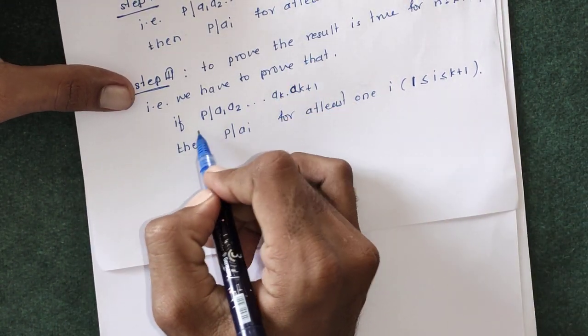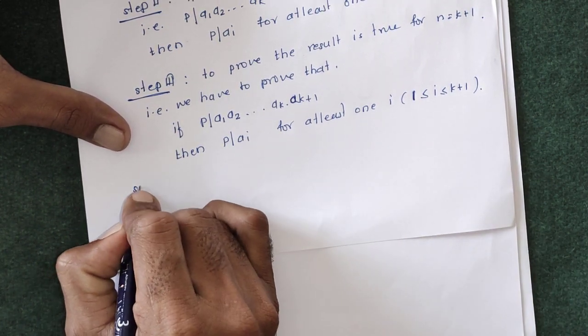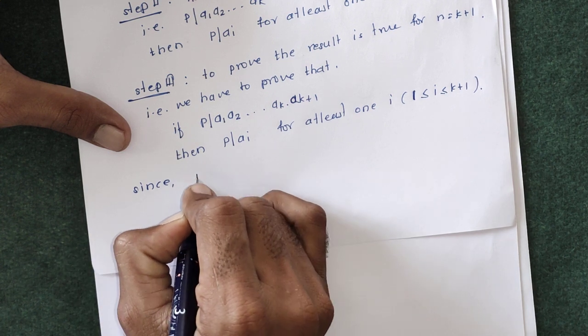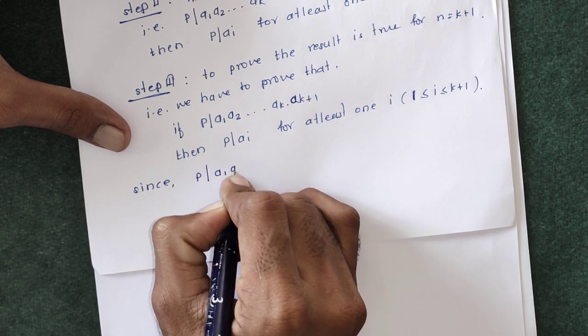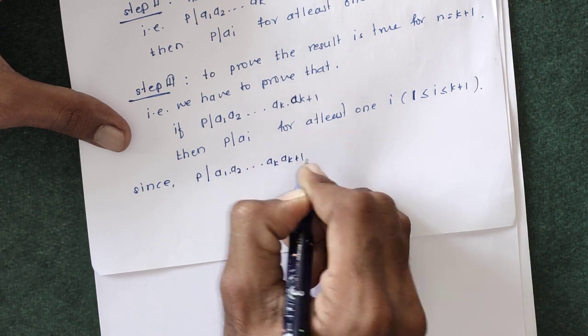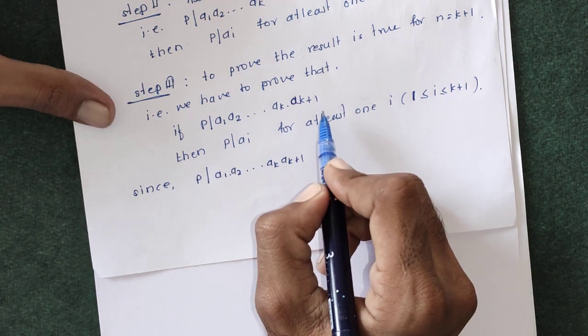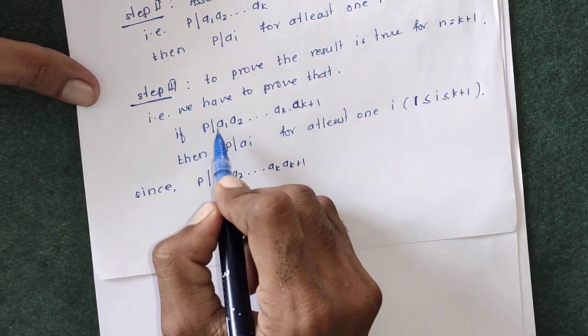Now since p divides a1 into a2 up to ak into a(k+1), here we have to prove that if p divides this multiplication, then p divides one of these integers.